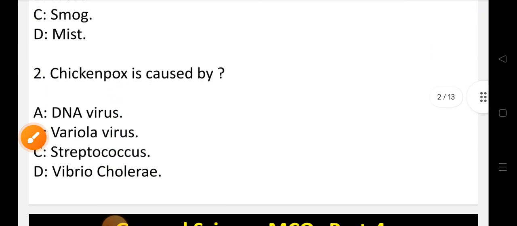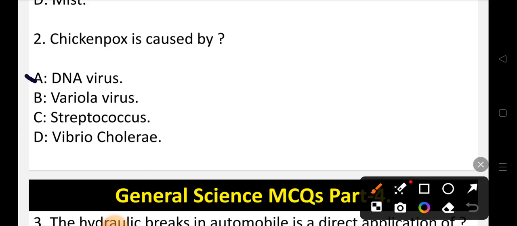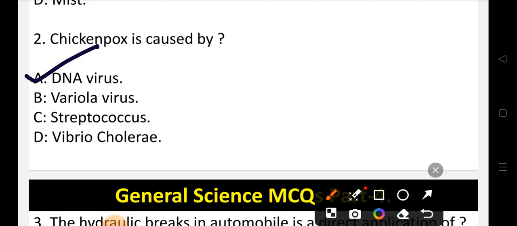Now let's move to question number 2. Chickenpox is caused by. Options are option A DNA virus, option B Virola virus, option C Streptococcus or option D Vibrio cholera. So chickenpox is caused by, the correct option is option A, that is DNA virus. So A is the correct option.